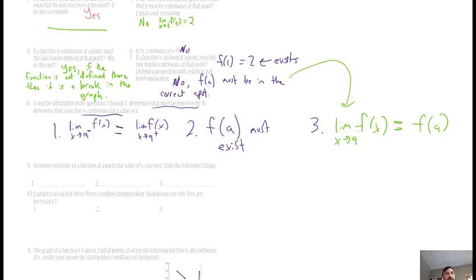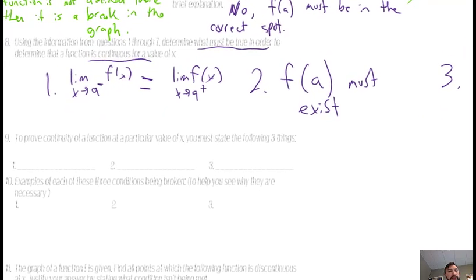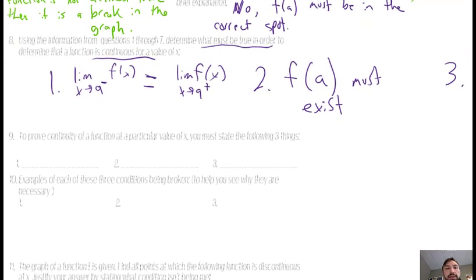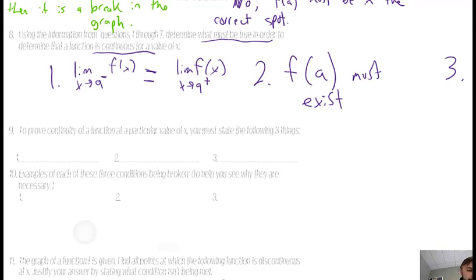All right, so to prove continuity, and you will be asked to do that, either in class, quiz, test, or AP test, you will need to be ready to say, here are the 3 things that I know, or I can prove that something is continuous because these 3 things are being met. So the limit from the left of a function has to equal the limit from the right. So you would need to state and show that that was true.